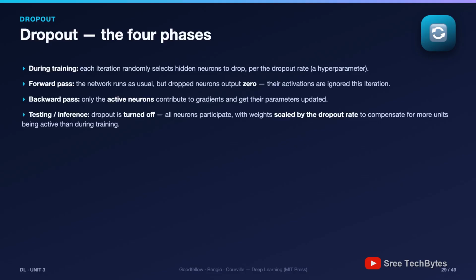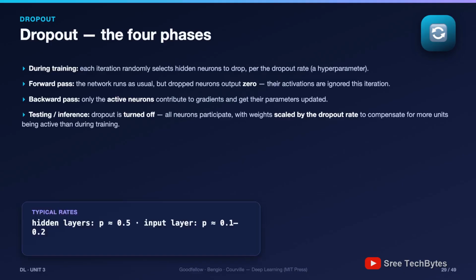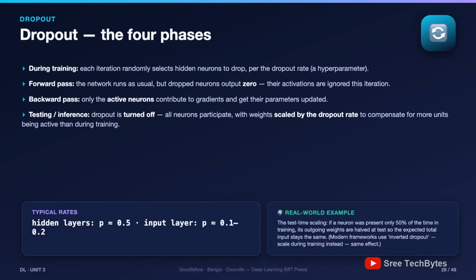Dropout switches off, all neurons participate, but the weights are scaled by the dropout rate, expectation matching. A neuron that was present only half the time during training delivered half the expected signal. At test with everyone present, we halved outgoing weights so totals match what the network learned to expect. Typical rates: 0.5 for hidden layers, 0.1 or 0.2 for inputs. And the classic real-world bug, forgetting to disable dropout at inference in PyTorch. That's what model.eval is for.